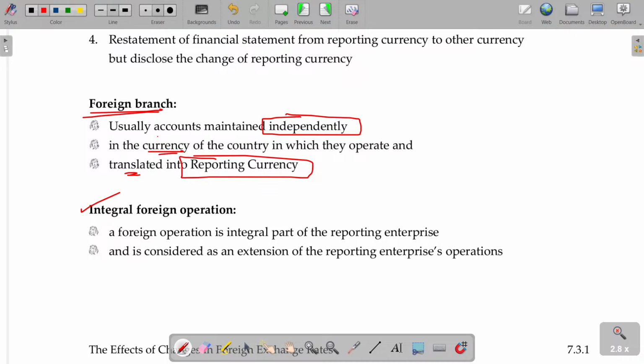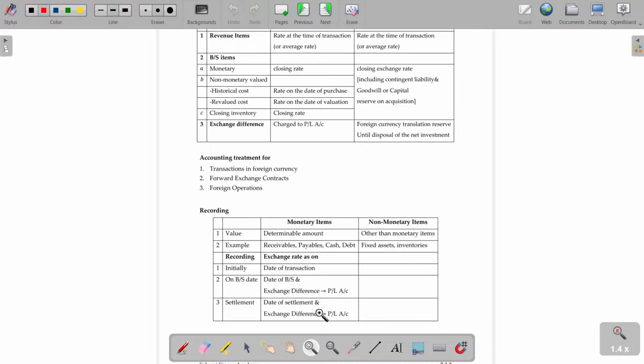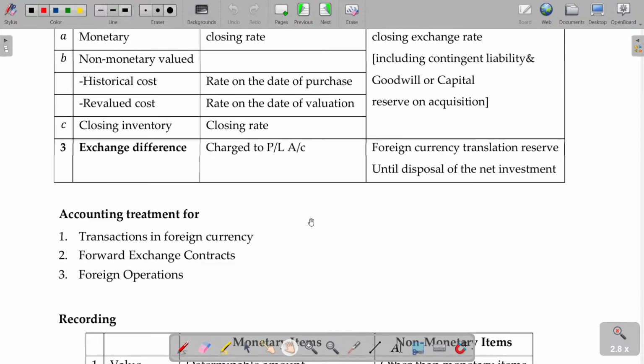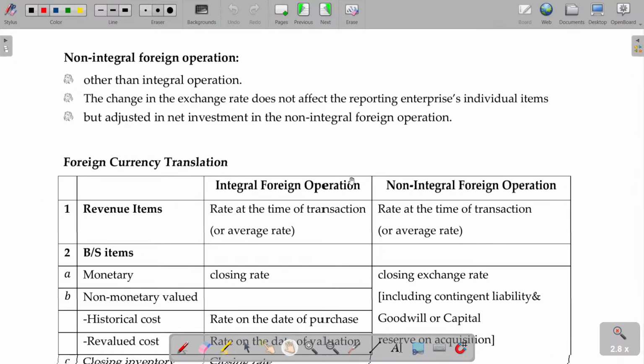Now, in case of foreign branch, it will be considered as integral foreign branch or non-integral. In case of integral foreign branch, foreign operation is an integral part of the reporting enterprise and considered as an extension of the reporting enterprise. In that case, any exchange loss will be transferable to the P&L account. Another one is the other way. That is separate, this is separate. The branch is in no way connected with the head office. I will consider that a separate third party entity.